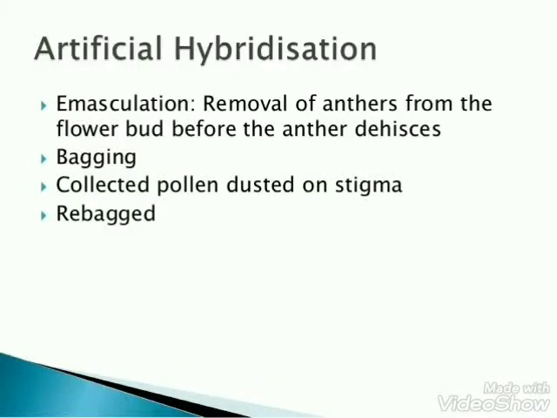Artificial hybridization is a commonly used technique in plant breeding programs to obtain desired characters. Anthers are removed from the bisexual flower using forceps. This process is known as emasculation and is done before the anther dehisces. The emasculated flower is covered with a paper bag to prevent contamination from unwanted pollen. This process is called bagging.